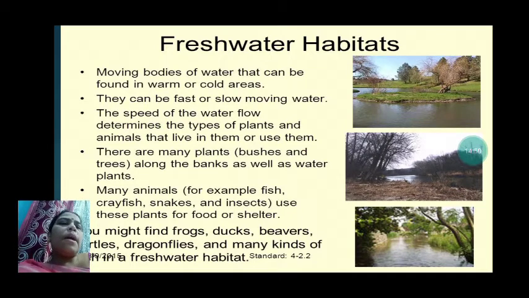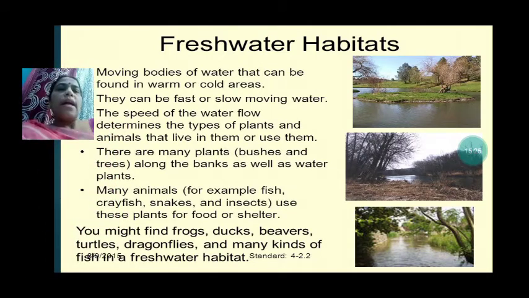So we find many plants there on the banks of the river or water bodies, as well as water plants also. Inside the water also we find different kinds of plants. Many animals, for example fish, crayfish, snakes and insects use these plants for food or shelter. So what do we find? We find that there are many animals which use these plants as food or as a shelter to live or to protect themselves from other animals.